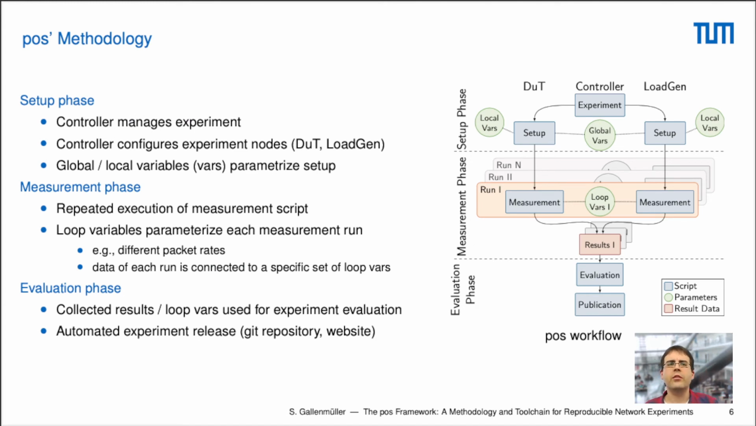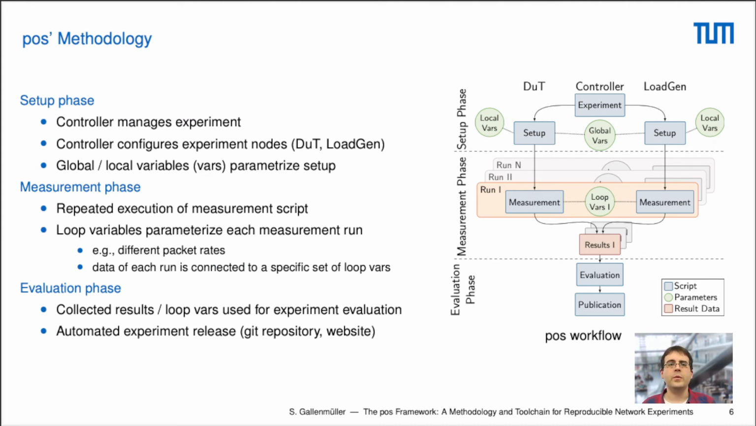How does it work in a little bit more detail? Here we see the three phases of our methodology. First of all, we start with a setup phase where the controller pushes the images to the individual nodes, in this case the device under test and the load generator, and these two then execute the setup script, and this setup script can be parameterized using variables. After the setup is finished, we go over to the measurement phase. There also a measurement script is deployed to the experiment nodes, and again the measurement scripts can be parameterized using so-called loop variables. These loop variables change with every iteration of the measurement script.